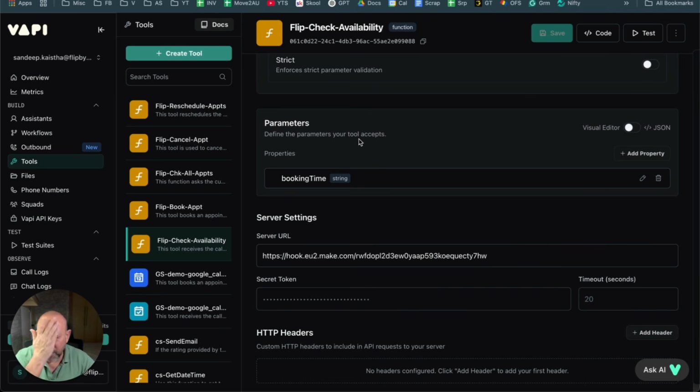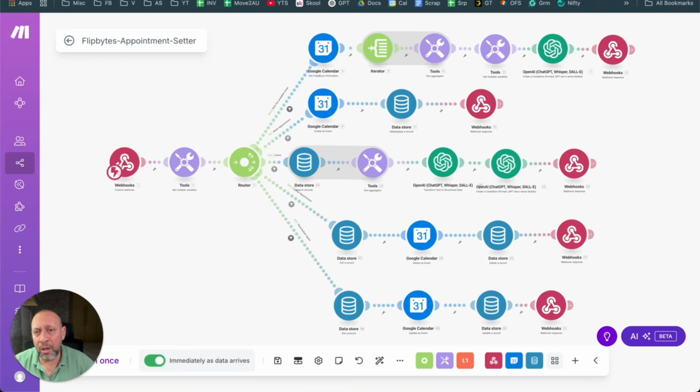All right. So till now everything is done, but how do we connect this to Make? That is done through something called a server URL, right here. This is make.com. When you go here, you need to put in a webhook. What is a webhook? A webhook is nothing but a system which establishes a connection between Make and Vapi, and when you pass in the values, they come directly to this place. All right, so that is it.